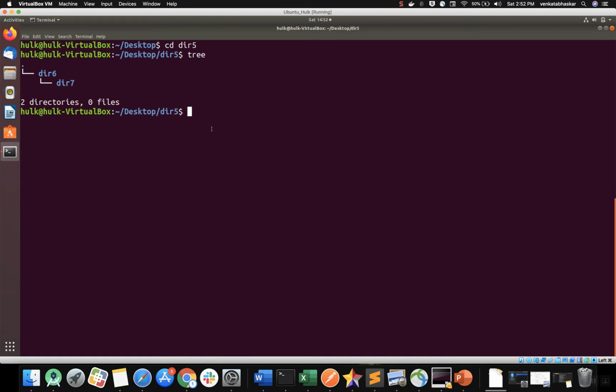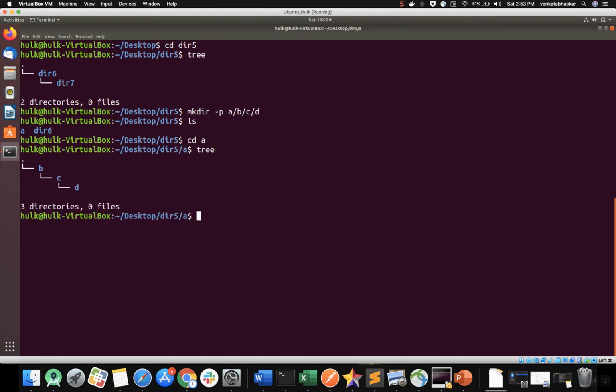Now we'll go for the next use case. Now you are very comfortable creating a single directory, and comfortable creating multiple directories, right? If I want to create one directory inside one more directory, the command will be mkdir hyphen p, and you need to give a slash b slash c slash d. If you create it, all directories will be created. If you go into a with cd a and enter the tree command, see, b, c, d.